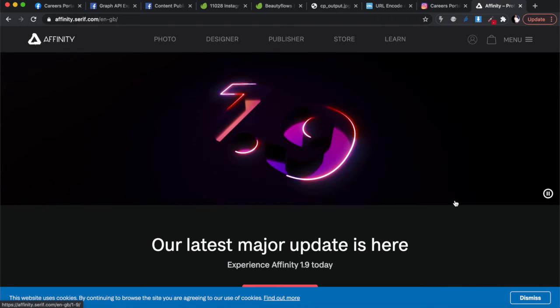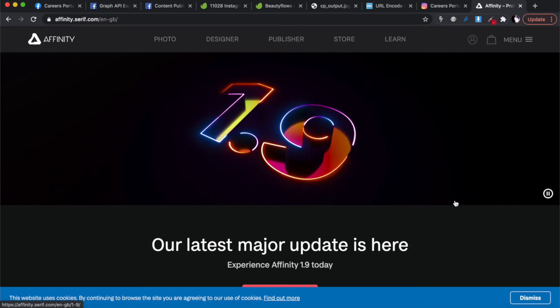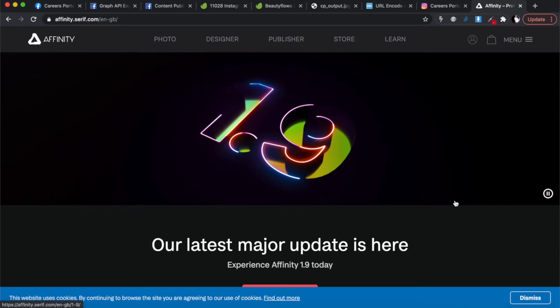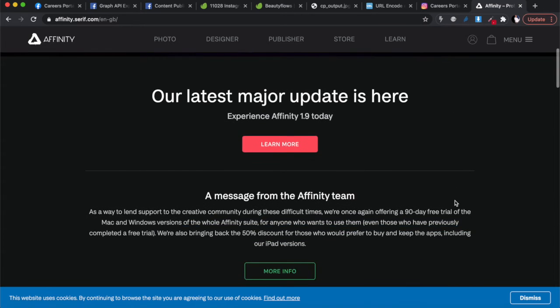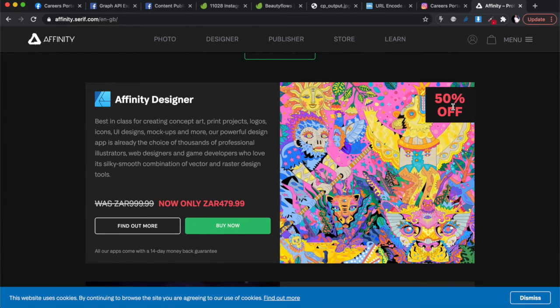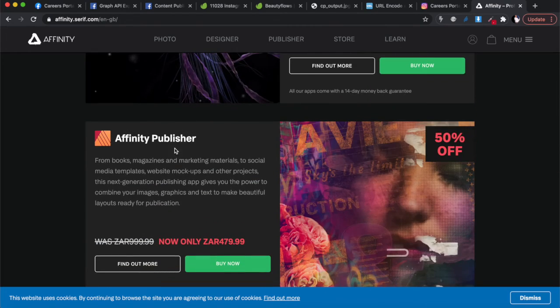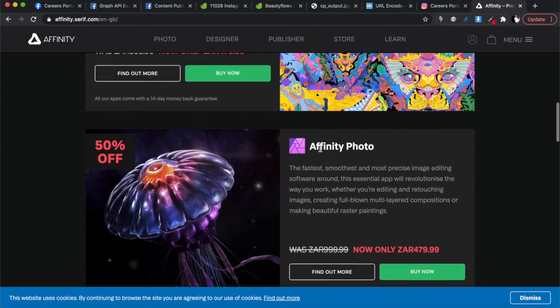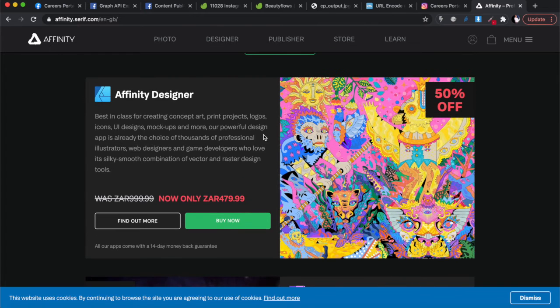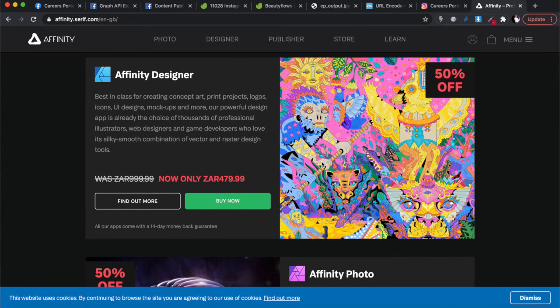You're not going to be paying a monthly or an annual fee. In fact, all the updates will be done automatically for you. You only buy it once and you pay a once-off fee. You'll see there's a discount right now. They're going for $4.79. There are 3 types of Affinity. You can get Publisher, you can get Affinity Photo, and you can get Affinity Designer. But the one that you want for what we're doing, Affinity Designer, does a lot of the great stuff.